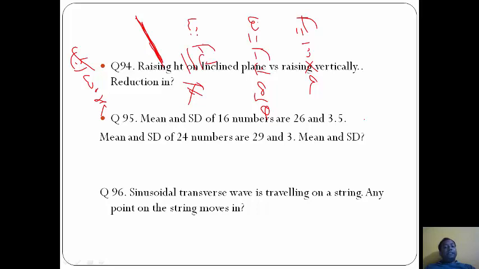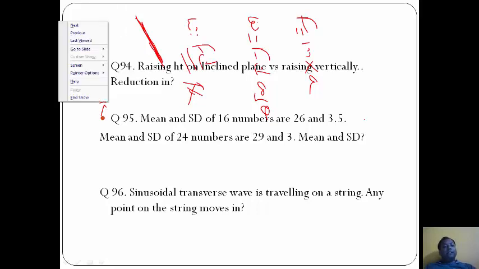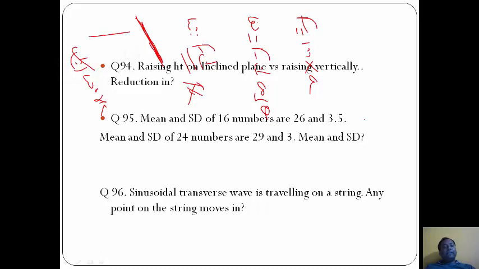But when we incline it on a plane, this becomes FD cos theta. So suppose this is the object, and this is theta. So FD cos theta. This cos theta for 0 is 1, for 90 it's 0. So for any cos, the range is between 0 to 1. This means 1 is the maximum and 0 is the minimum. In between this will always be less than 1. So there will be reduction in work. So the option here will be B.